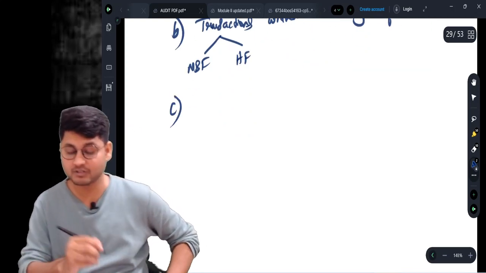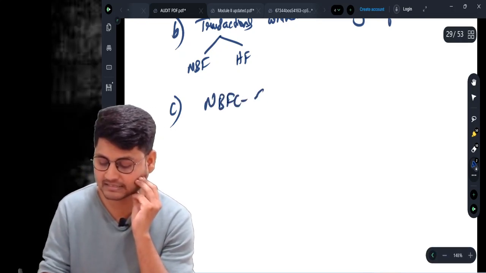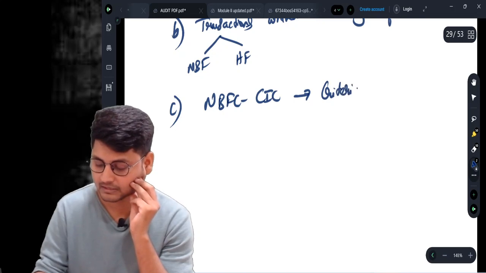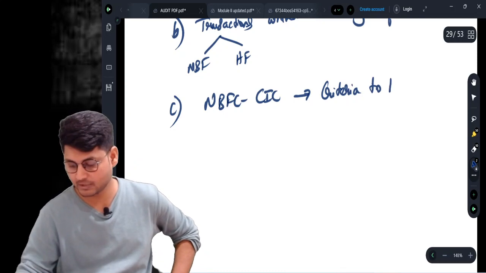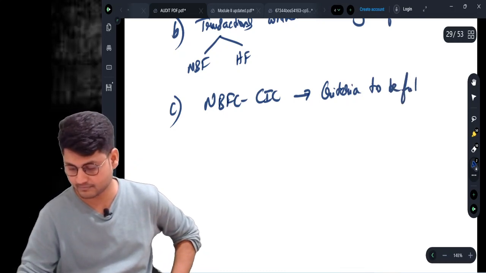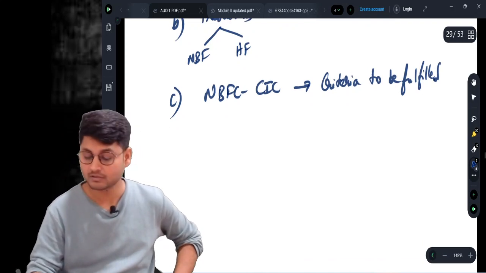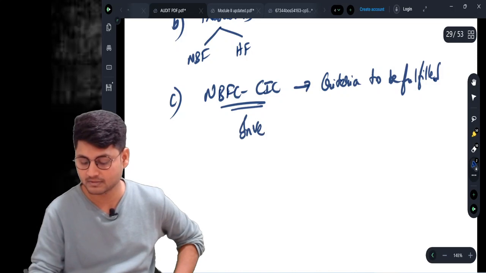Clause number C, subclause number C. To be called an NBFC CIC, criteria must be fulfilled. What is that criteria? This company's core business activity is investing.